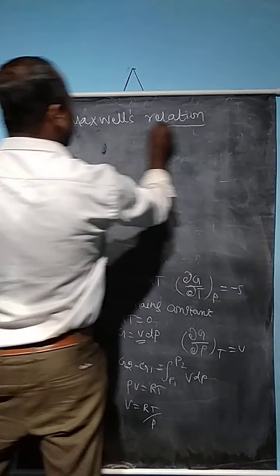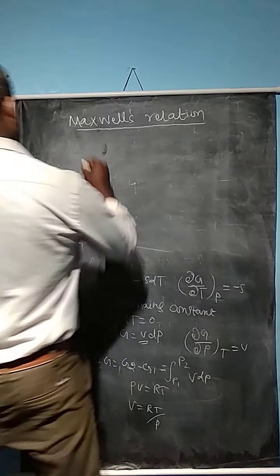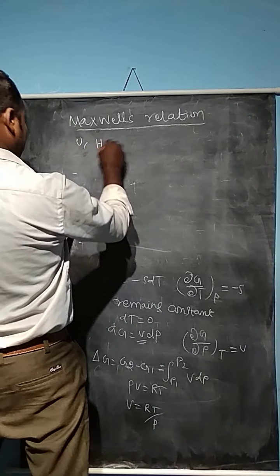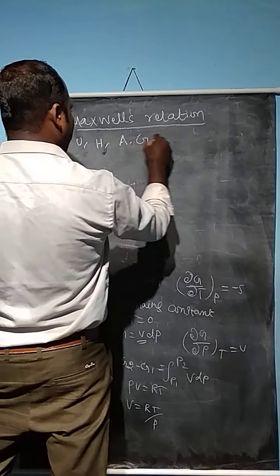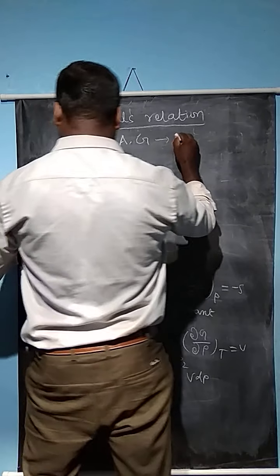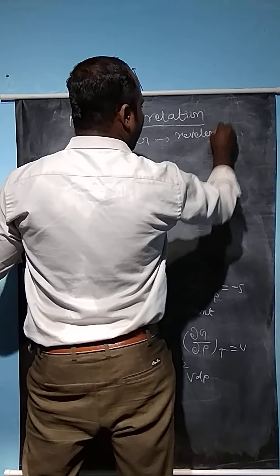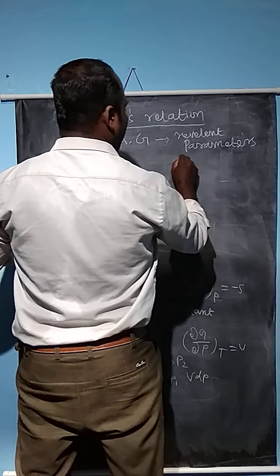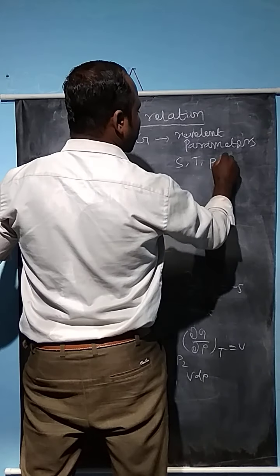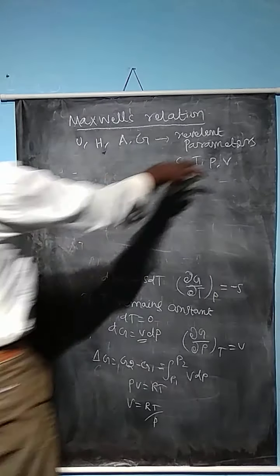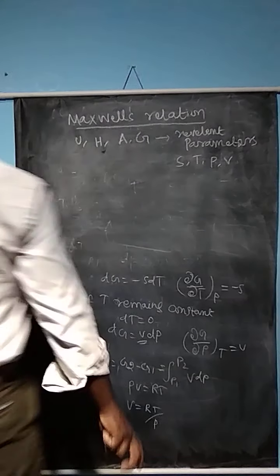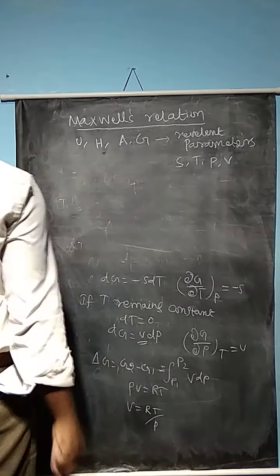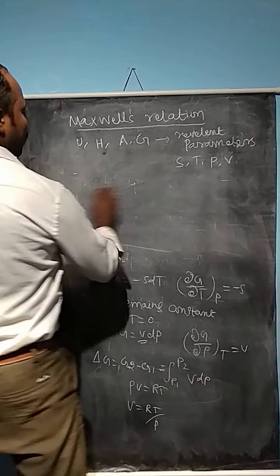Maxwell gave various expressions connecting internal energy U, enthalpy H, Helmholtz function A, and Gibbs free energy G with relevant parameters like entropy S, temperature, pressure, and volume. These are the equations connecting the various parameters with the thermodynamic definitions of enthalpy, internal energy, Helmholtz function, and free energy. These are the following equations.